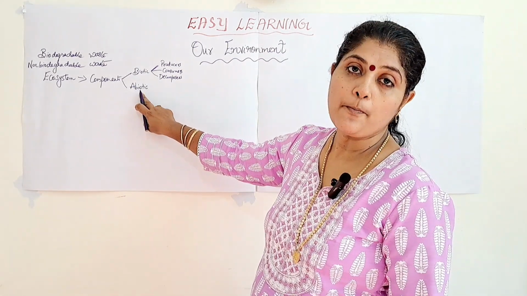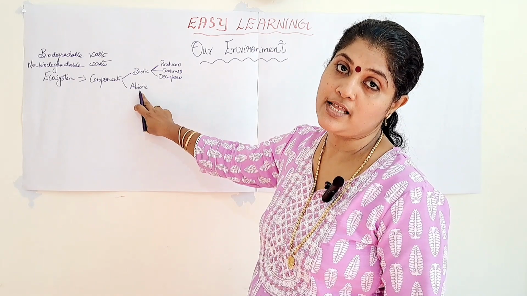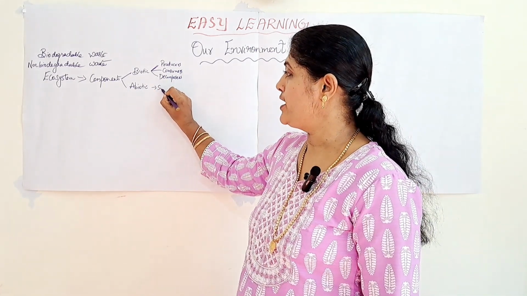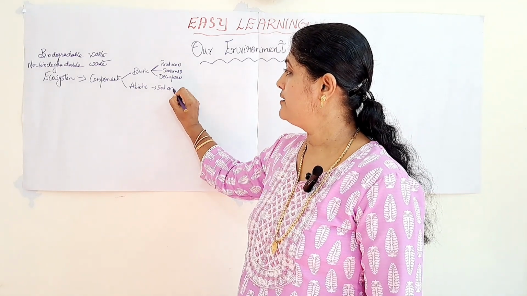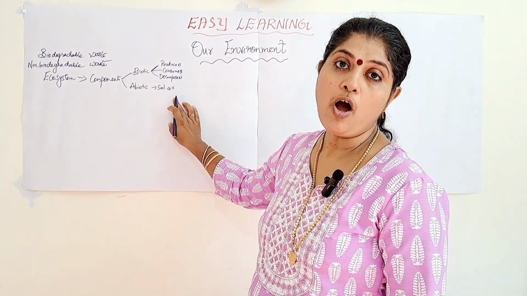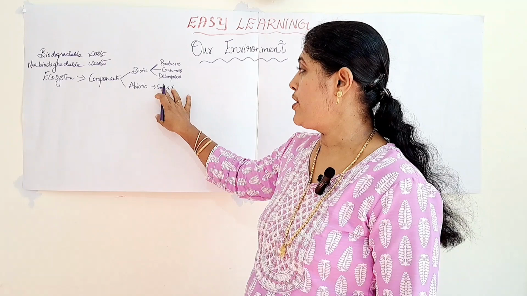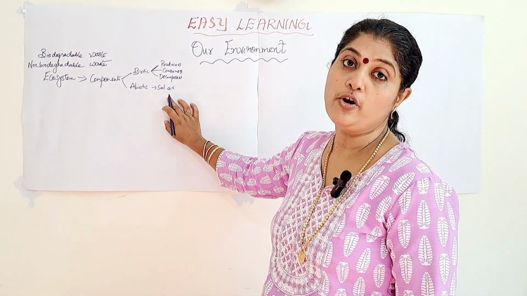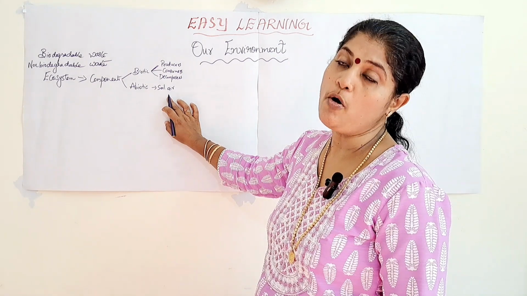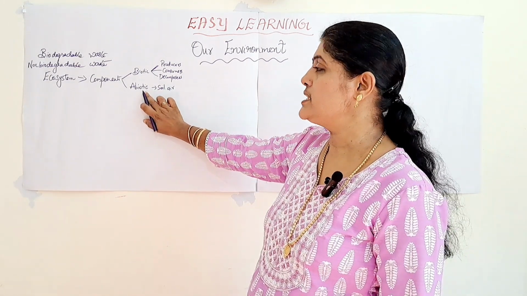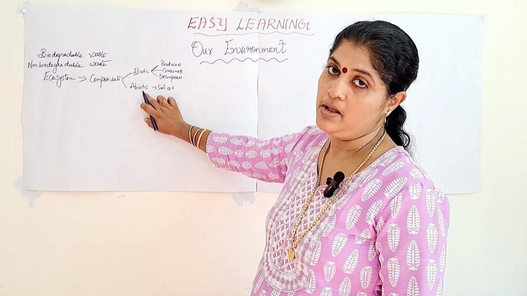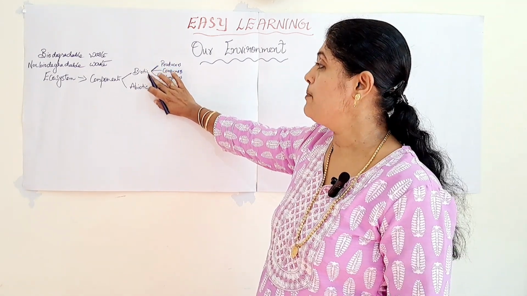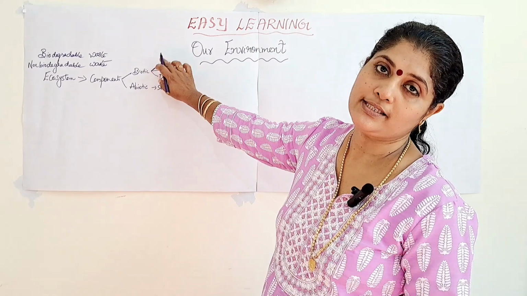So, the living component of the ecosystem is known as the biotic component, and the non-living component of the ecosystem is known as the abiotic component. It includes what? Soil, air, water, all of which come under non-living things and under the abiotic component. The non-living component of the ecosystem or the environment is known as the abiotic component, and the living component of the environment is known as the biotic component of ecosystem.